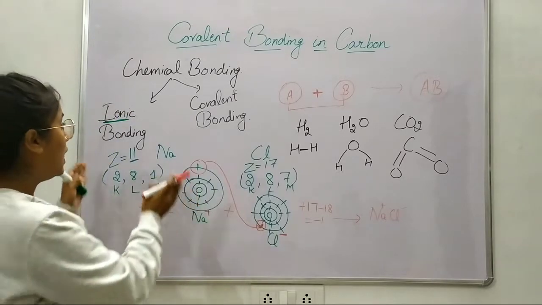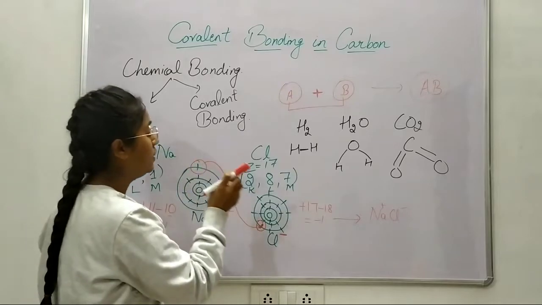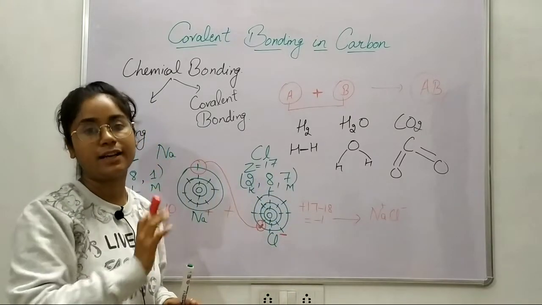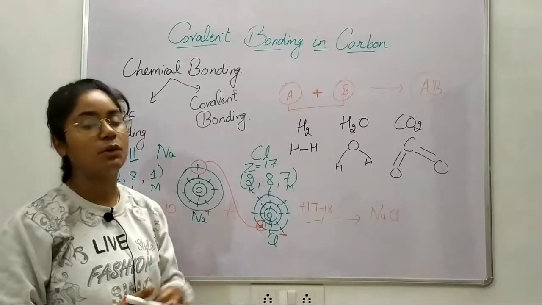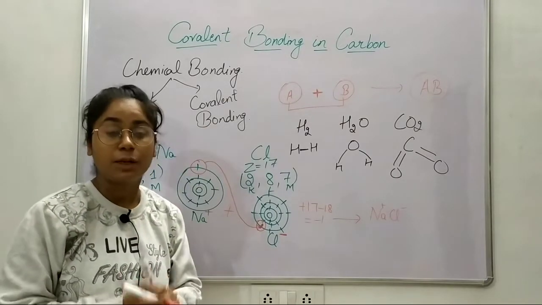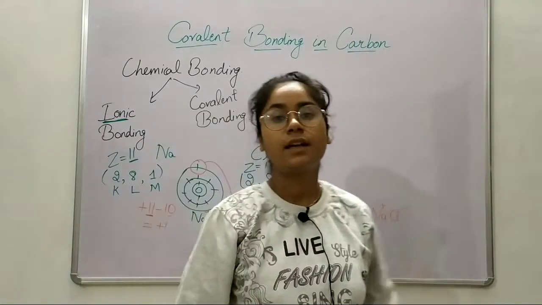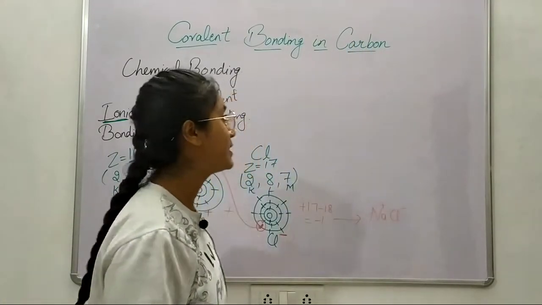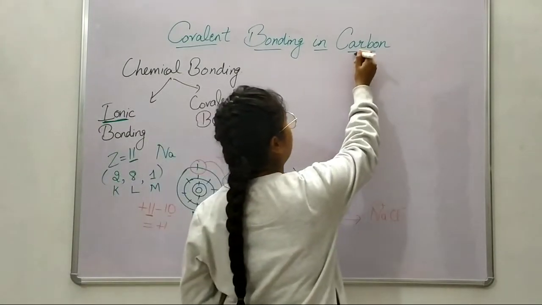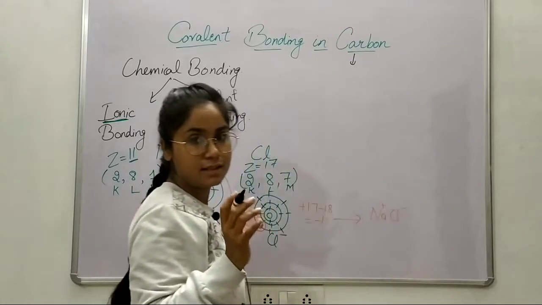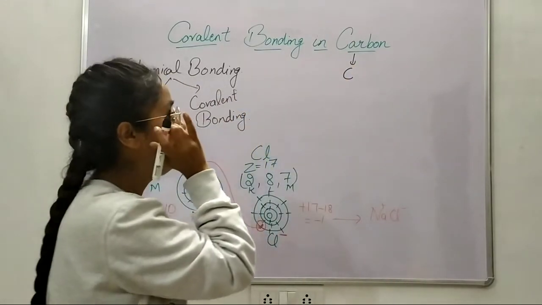Now you would know how ionic bond is formed, by gaining or losing some electrons. Okay, now let's move on to covalent bonding. What is covalent bonding? But before that we will take a look at carbon. Alright, now let's discuss carbon. Now this carbon has a symbol of C. You all would have studied that carbon is denoted by C.